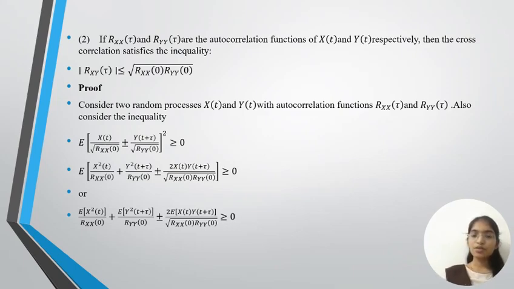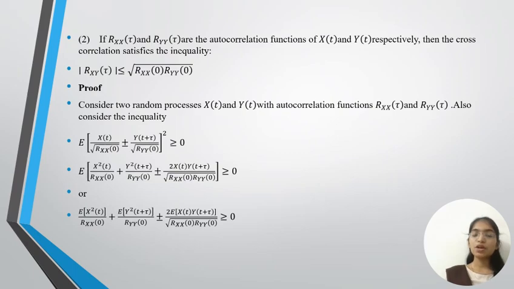If Rxx(τ) and Ryy(τ) are the autocorrelation functions of x(t) and y(t) respectively, then the cross-correlation satisfies the inequality: mod Rxy(τ) is less than or equal to the square root of Rxx(0) times Ryy(0). Proof: consider two random processes x(t) and y(t) with autocorrelation functions Rxx(τ) and Ryy(τ). Also consider the inequality: expectation of [x(t) over root Rxx(0) plus or minus y(t+τ) over root Ryy(0)] whole square is greater than or equal to 0.